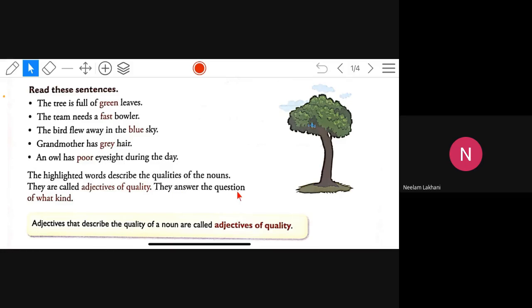They answer the question of what kind. Adjectives of quality describe the quality of the noun. They describe the quality of a person, place, or thing. This question, what kind, is the keyword. You have to remember this keyword: what kind.